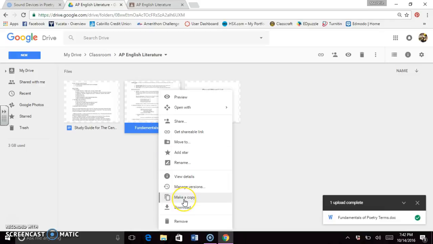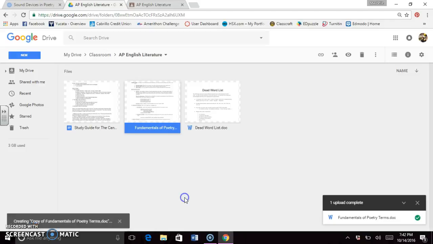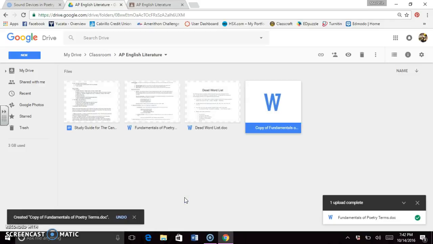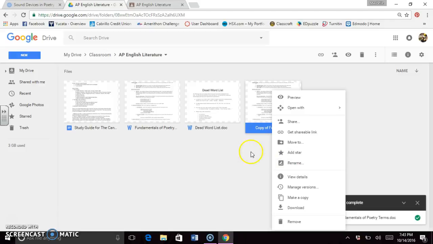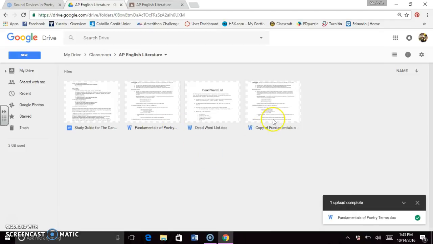So in this case, what you need to do is click on Make a Copy, and it will create a new copy in here, and it says Copy of Fundamentals of, and then here you can rename it so that you know it's yours. It will be in the same folder, but this one you can actually open and make changes to, unlike the original one that I had downloaded, especially like when we were looking at the study guide and stuff. Okay, so you have that.